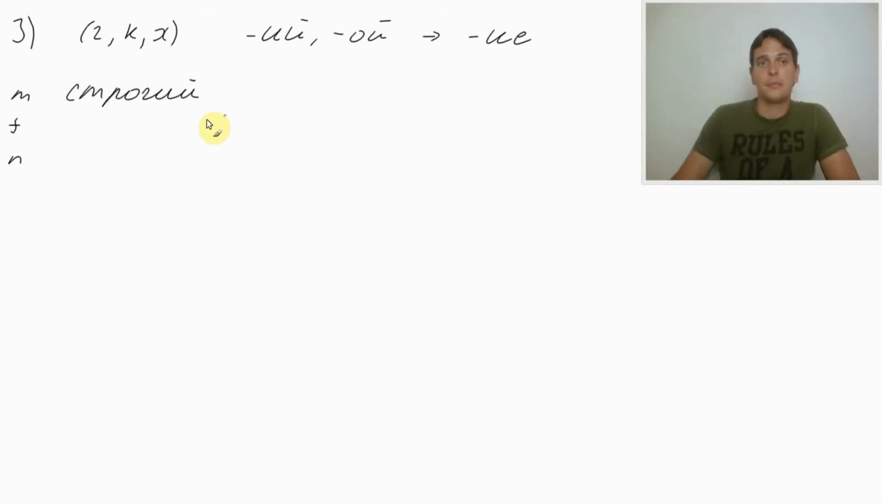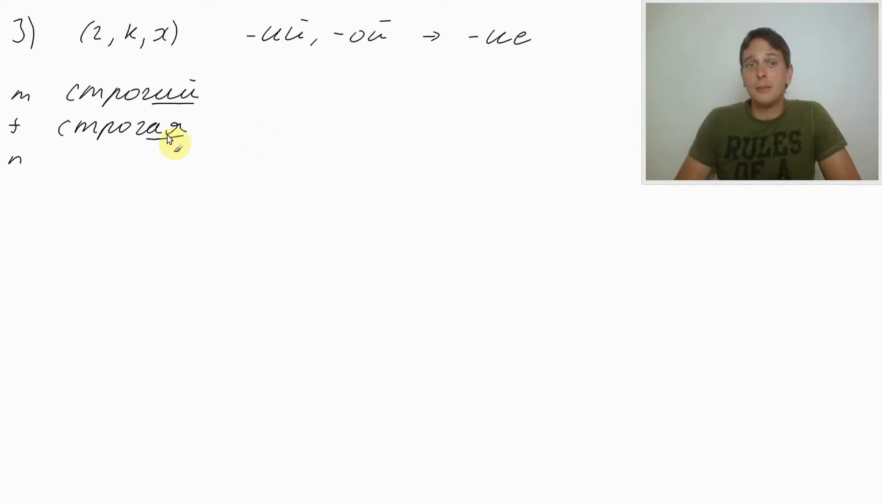What would be the feminine? We got e, ending e. The ending e is getting aya, strogaya. The feminine form, feminine ending for strogi, strogaya. Strogaya mama, the strict mother. Strogoye would be the neutral. Strogoye. Strict for neutral.